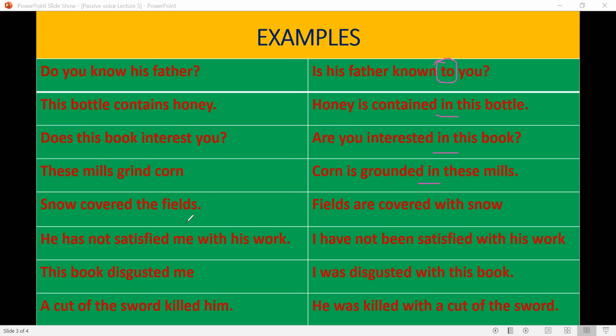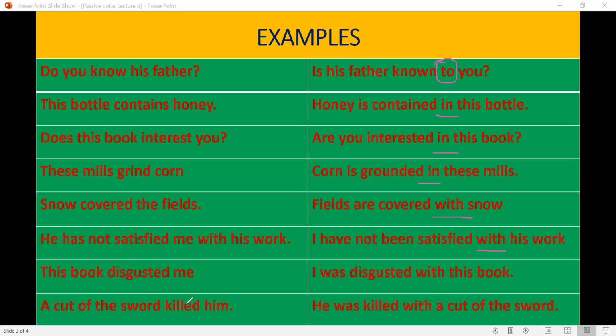Snow covered the fields. Fields are covered with snow, not by snow. He has not satisfied me with his work. I have not been satisfied with his work. This book disgusted me. I'm disgusted with this book, not by this book.